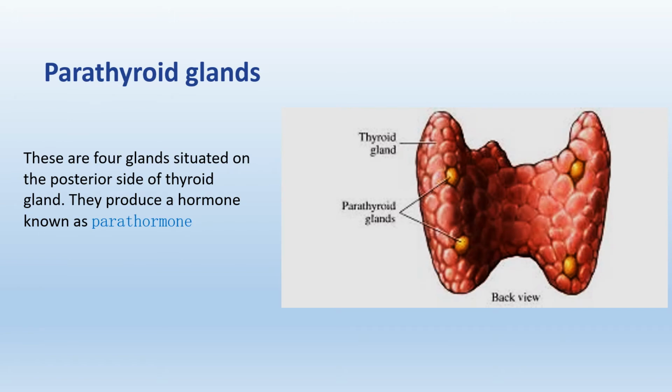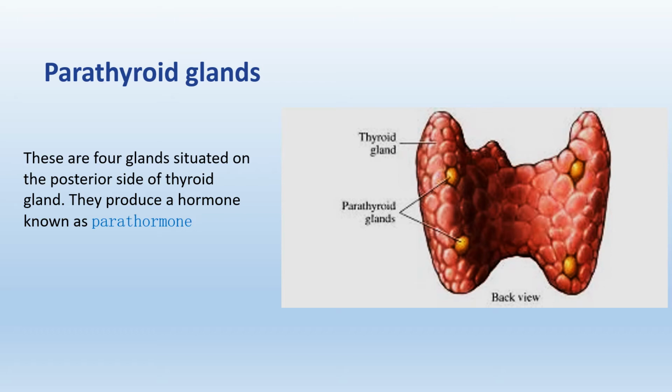Parathyroid glands. These are four glands situated on the posterior side of thyroid gland. So here in this figure you can see the back side of thyroid gland and these yellow are the parathyroid glands. They produce a hormone known as parathormone. Parathormone increases the level of calcium ions in the blood.